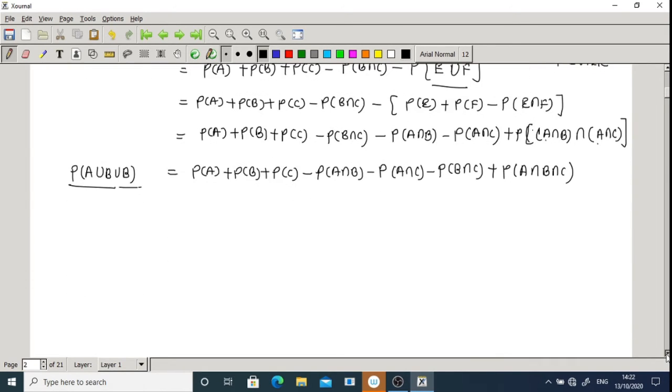In general, the generalization of this addition theorem, the addition theorem for n events, is as follows.